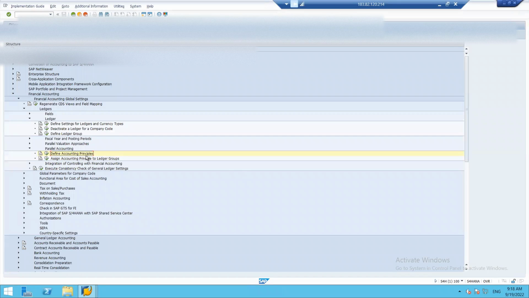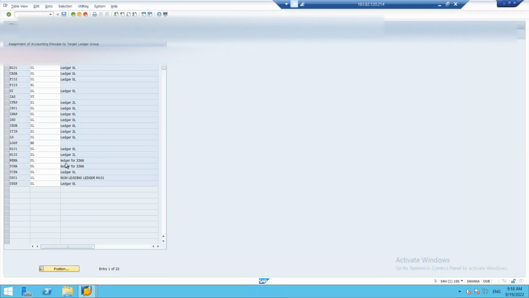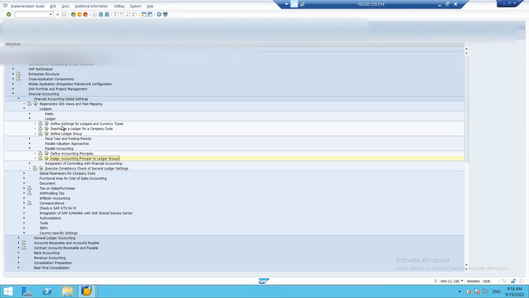So we have defined accounting principles. We need to assign this accounting principle to ledger groups. But for that, we don't have a non-leading ledger right now. We only have our leading ledger. We'll do this activity later, but before that, we'll just see or define settings for ledgers and currency type.